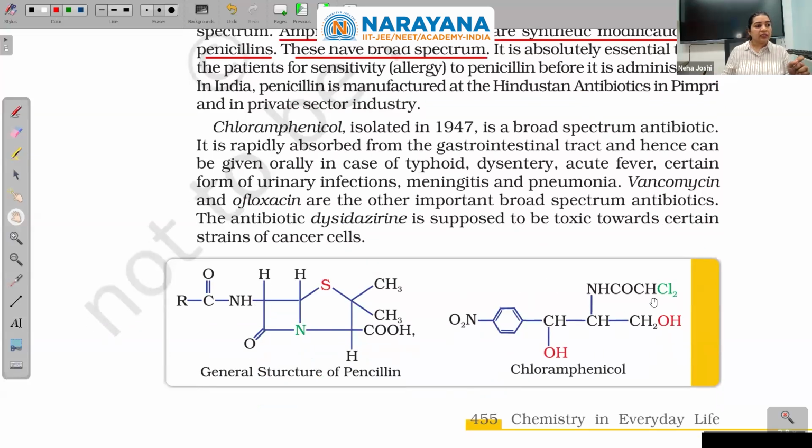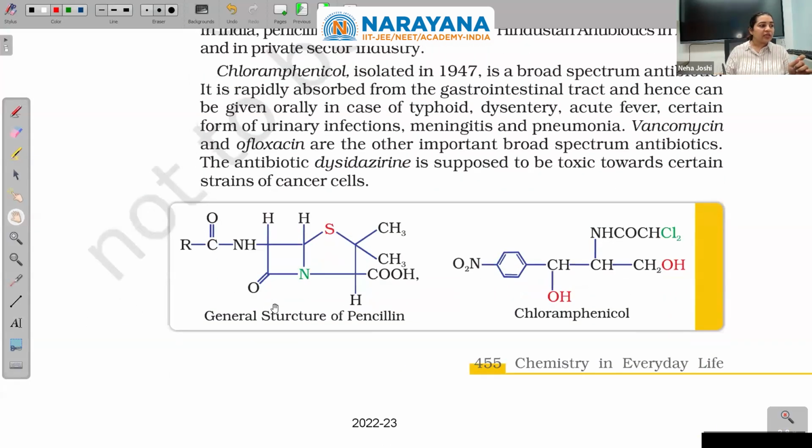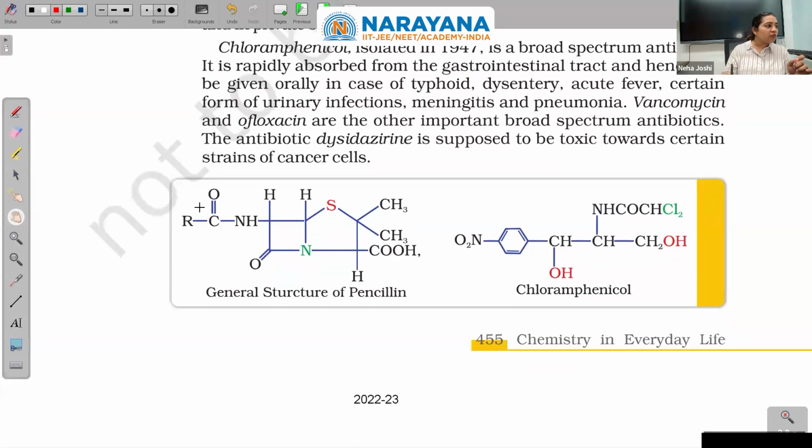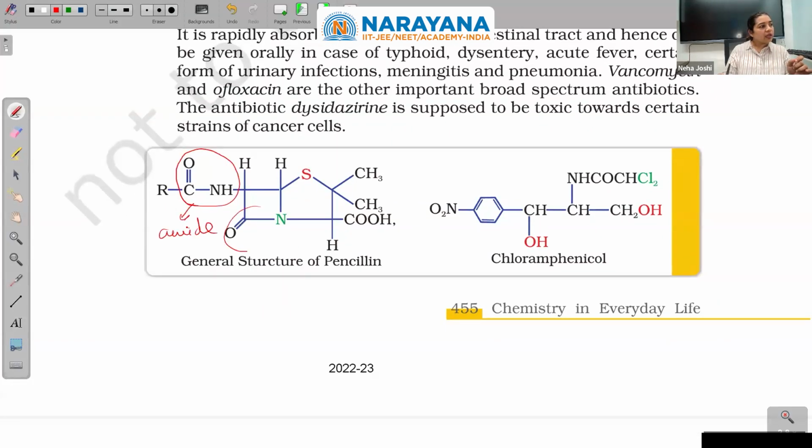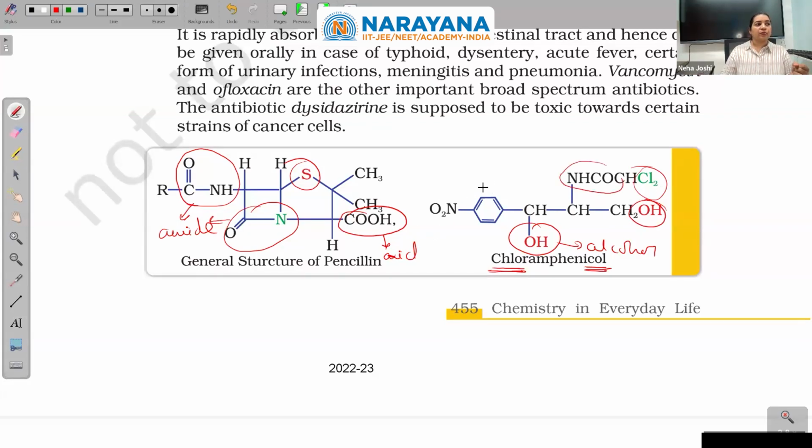Chloramphenicol. Here is chloramphenicol. This is penicillin, and if you see penicillin, what functional groups are there? Amide is there. Again, an amide is there. Sulfur is there, and carboxylic acid is there. Here I see I have alcohol, and there is chlorine here. In chloramphenicol, alcohol, chlorine, here also is amide and nitro.